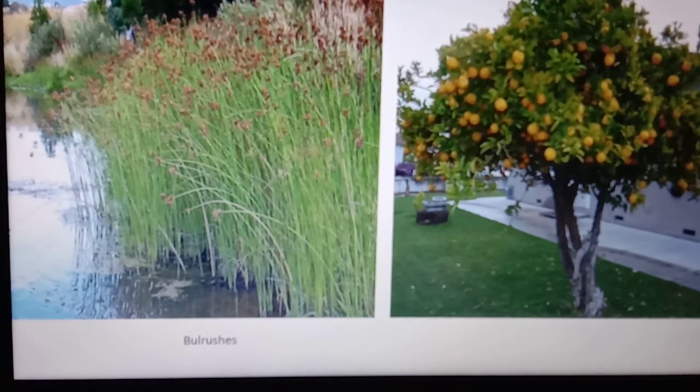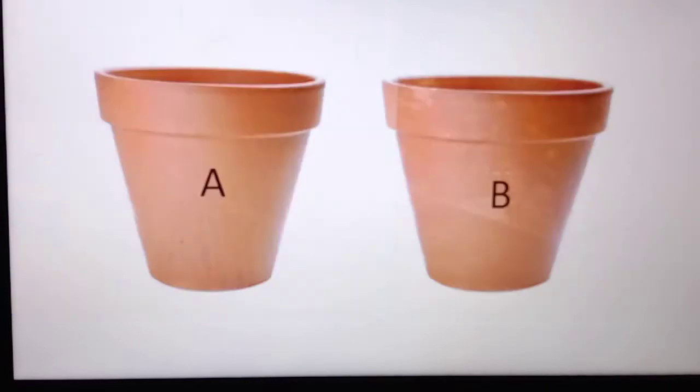Whereas lemon tree is a terrestrial plant and it grows on land. It cannot live in water. So all these are the examples. From these examples, what do we learn? The needs of a rat are different from the needs of an elephant, and the needs of insects like butterfly, frog, bulrushes, lemon tree, all their needs are different.